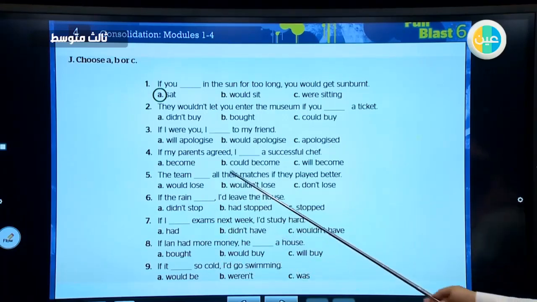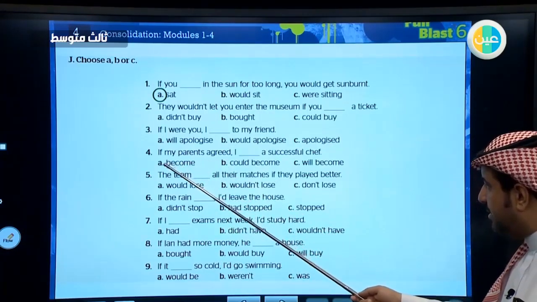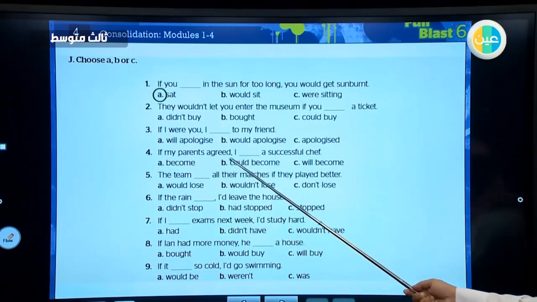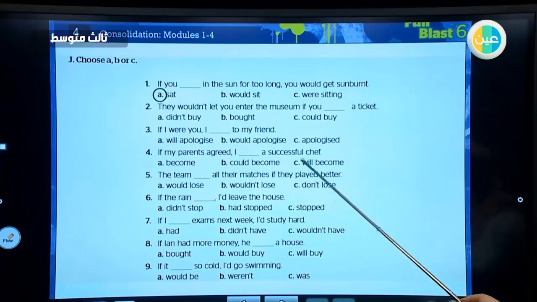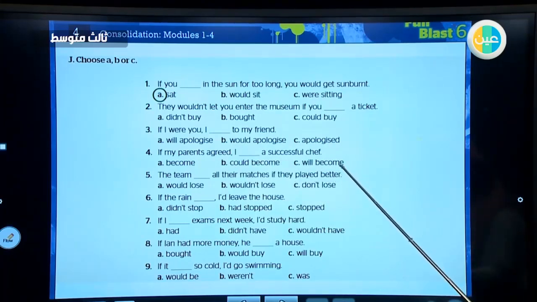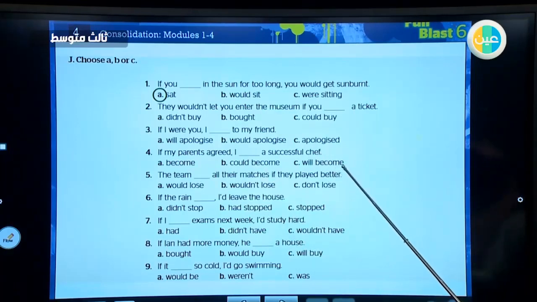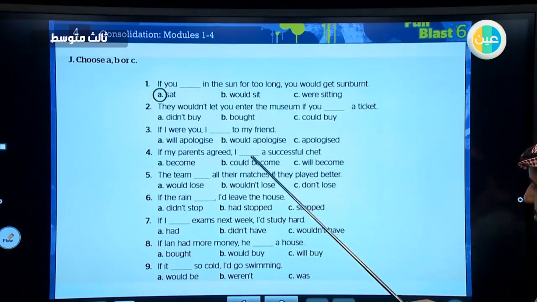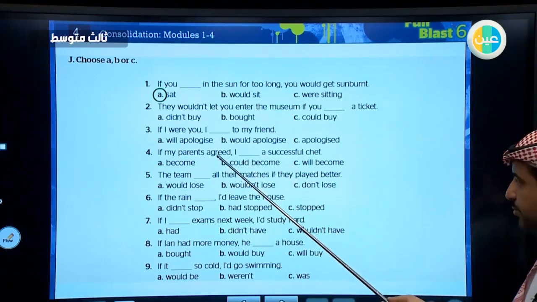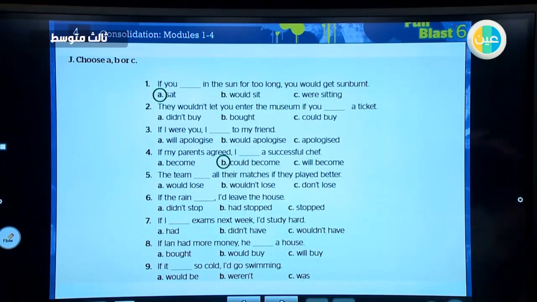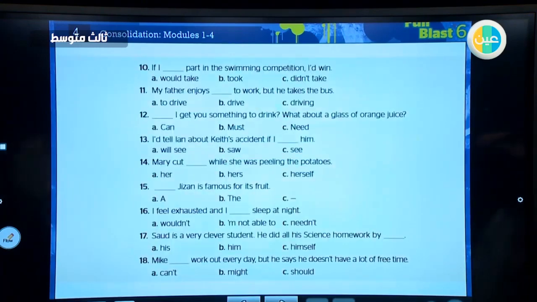I'll do with you number 4 also. Yes. If my parents agreed, I become, I could become, I will become. Become is present, base form. Will become is in the future. Could become, could is a word that is similar to would, so I will say could become. Do the rest of the exercise by yourself.